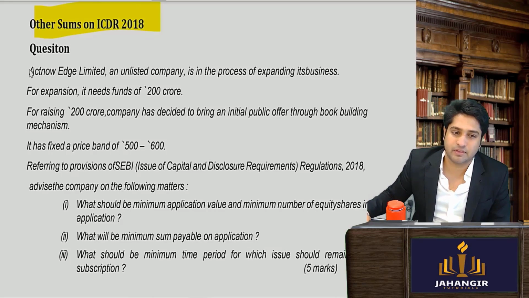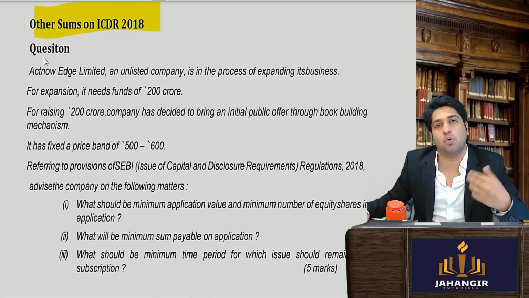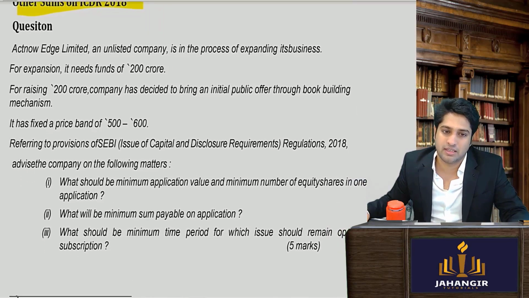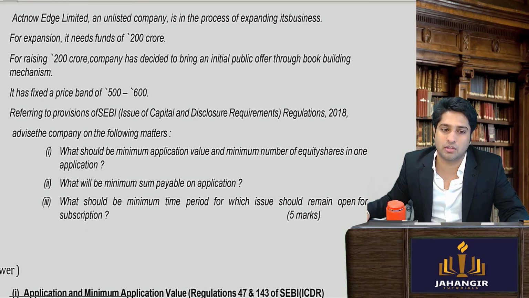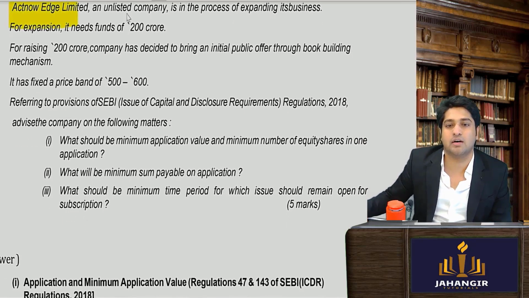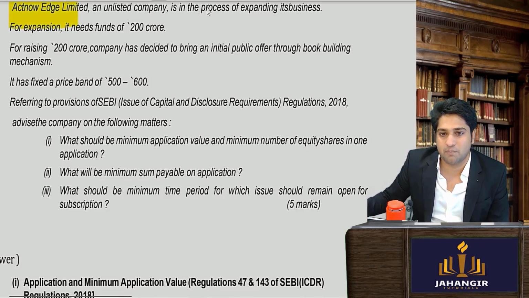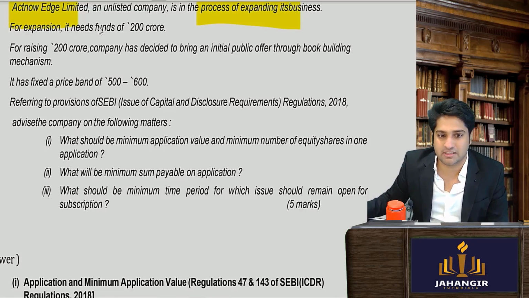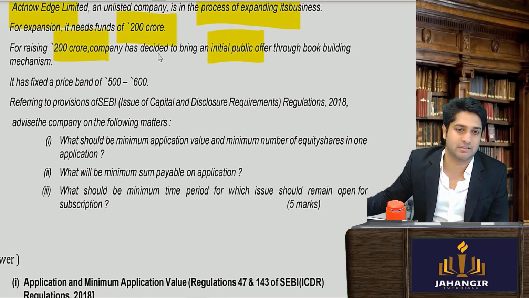Here let's read. For this you will have to know the provisions, and then the sums are very simple. So these are legal sums. Legal sums are basically, if you know the law, the sum is very simple. Now Actin Edge Limited, an unlisted company, is in the process of expanding its business. For expansion it needs 200 crores. For raising 200 crores it has decided to go for an IPO through book building mechanism.